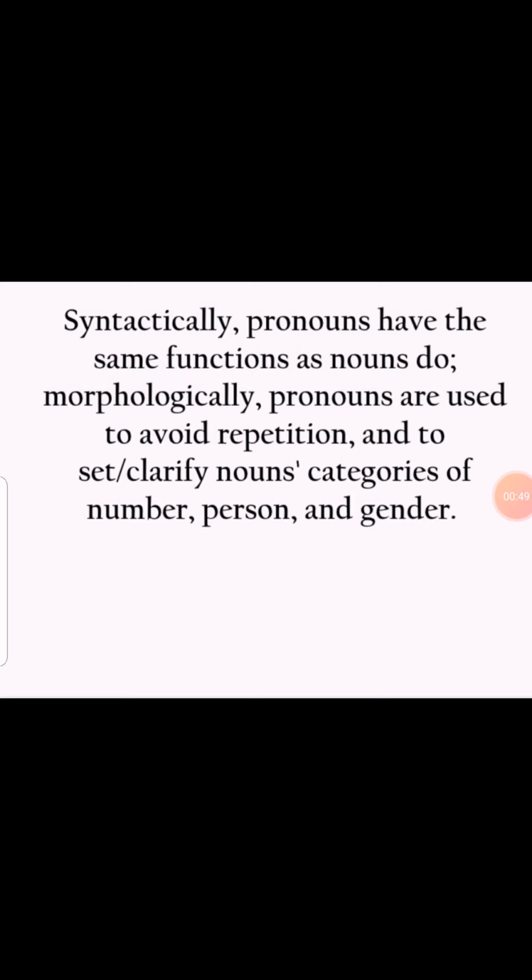If I would take an example again, I am going to teach you. Who is going to teach you? That is "I". Instead of using my name, I have used "I". So here "I" is a pronoun.